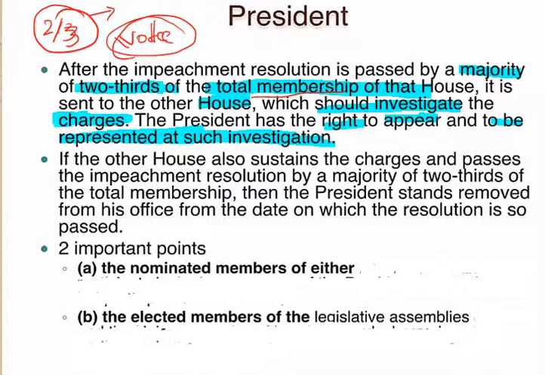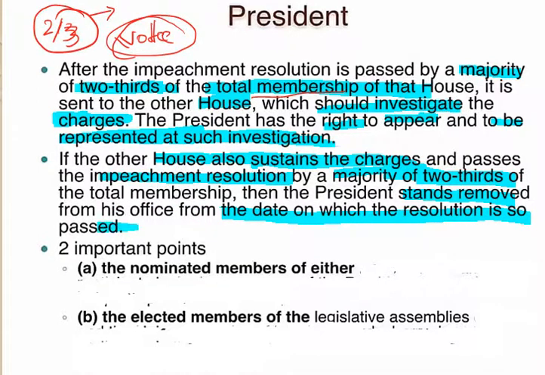If in the other house the charges are also confirmed, then the impeachment resolution has to be passed in the same manner, by 2/3 of the total membership, and the President stands removed from his office from the date on which the resolution has passed.